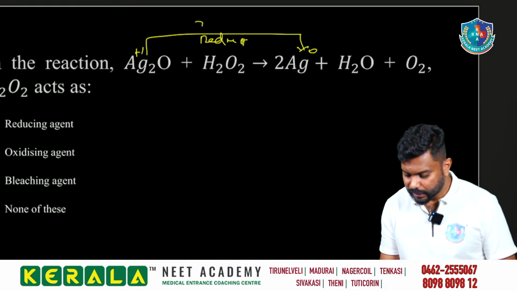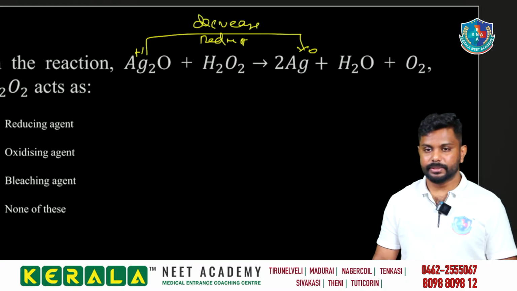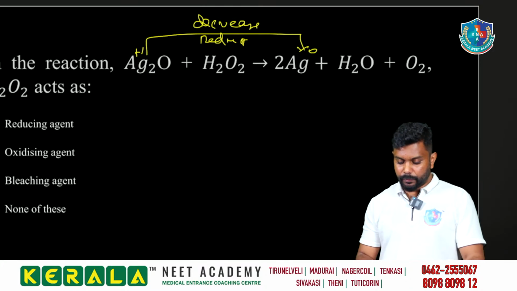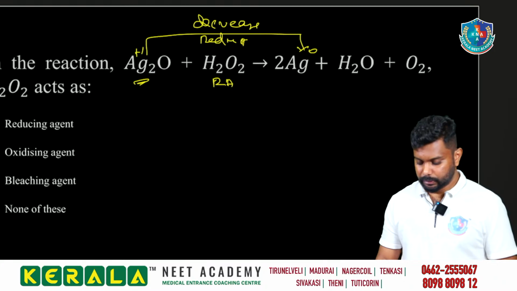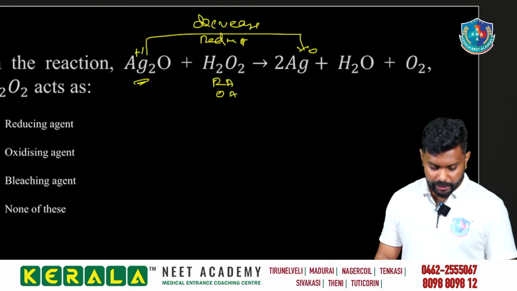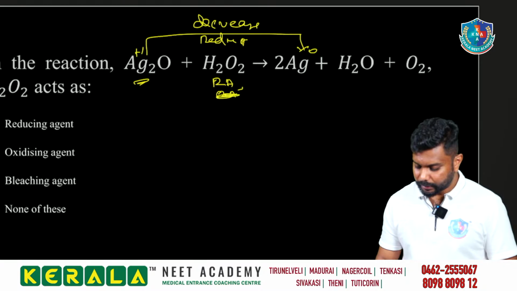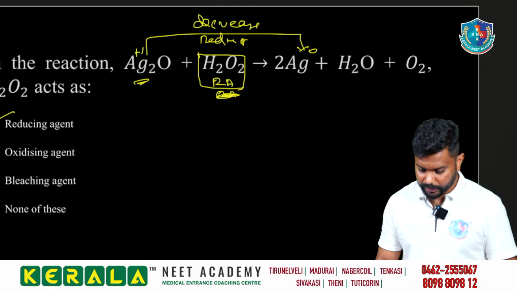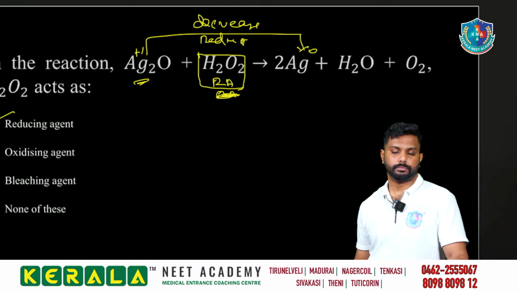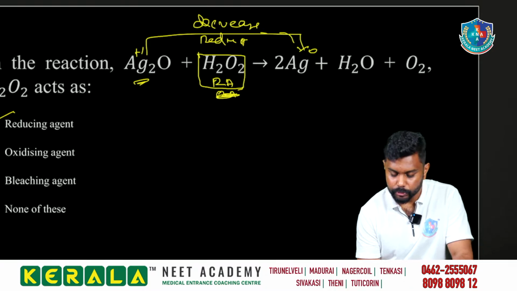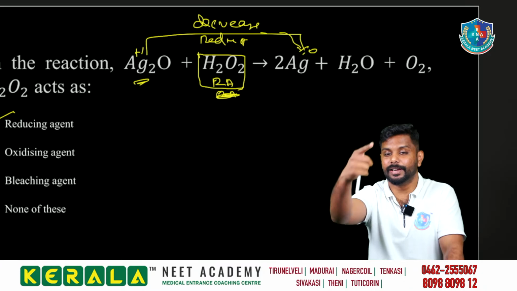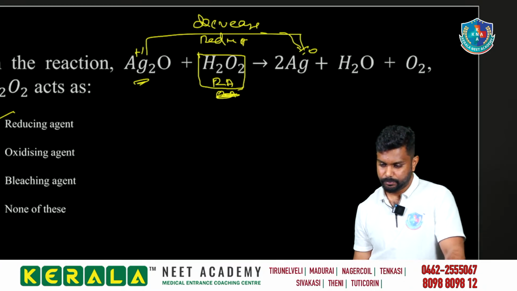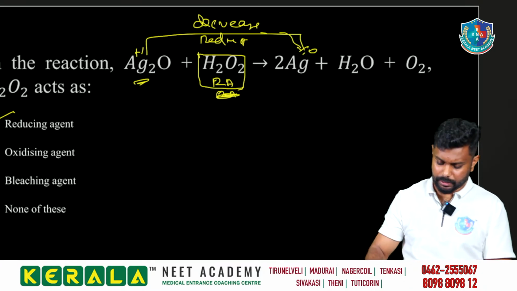How we can mention it? Reduction decreases. Oxidation number decreases. So it is undergoing reduction. So if it is undergoing reduction, he is the reducing agent. So he is undergoing oxidation. Clear? So we can mention what? H2O2 is the reducing agent. So option A நமக்கு ஈஸியா மென்ஷன் பண்ணலாம். This is getting reduced. Who? Ag2O is getting reduced. The companion will behave as a reducing agent.